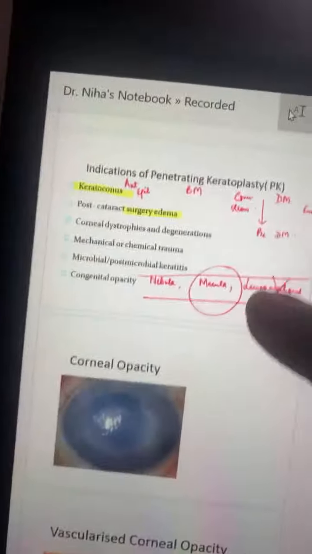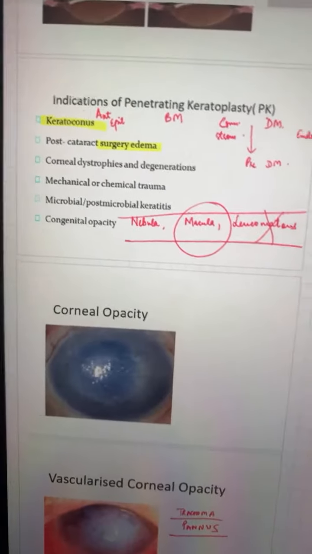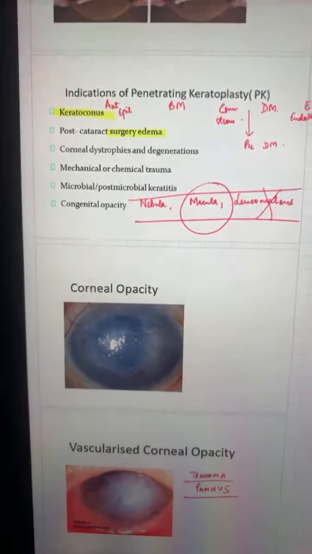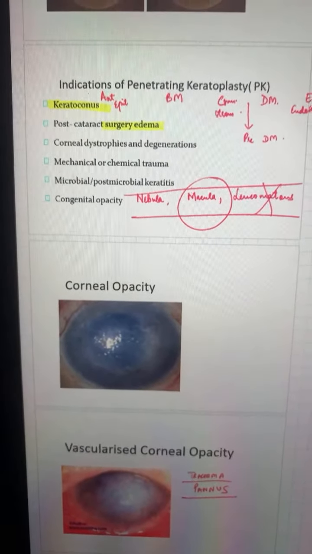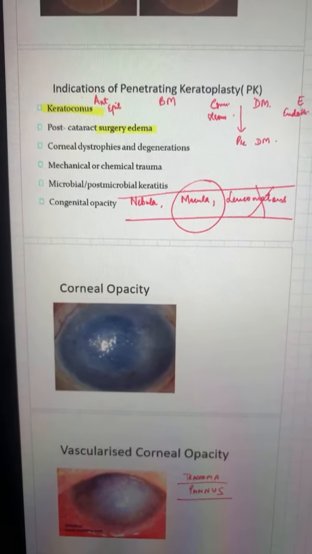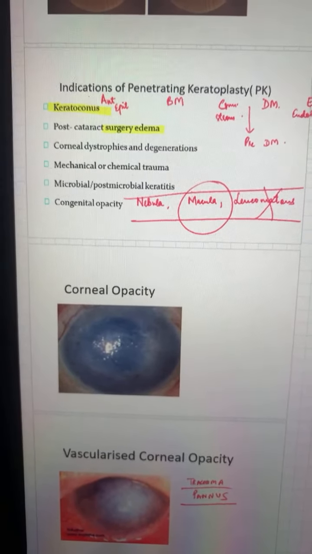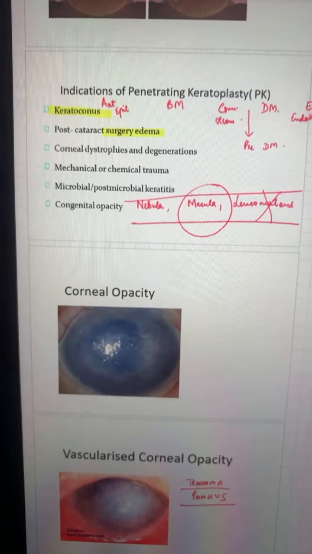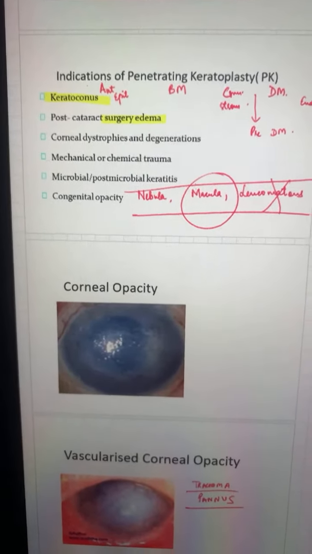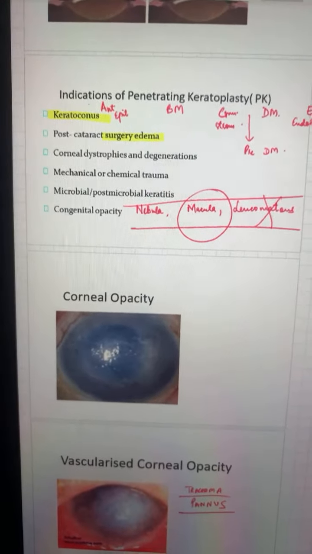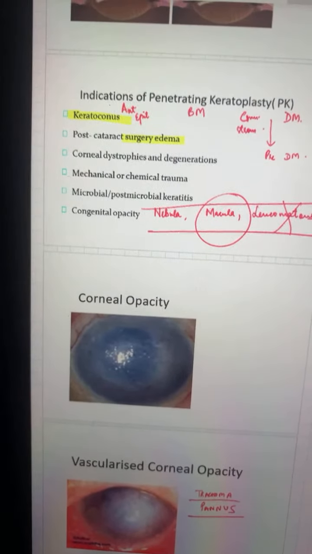See this. These are your indications of penetrating keratoplasty, and one of them is microbial keratitis, keratoconus, post-cataract surgery edema, corneal dystrophies and degenerations, mechanical and chemical trauma, and post-microbial keratitis with congenital opacity. So this is your question regarding this.